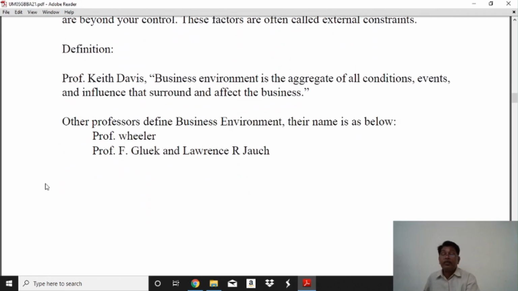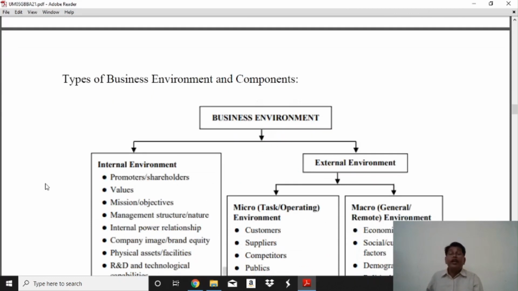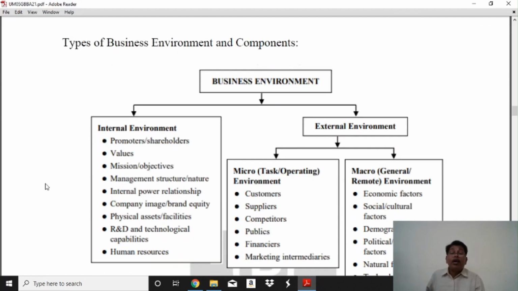Next, the types of business environment components. Here I present two types of business environment, and next the different types of components. But in any available book, the types and components are the same. So here are the two types of business environment: the internal environment and the external environment.